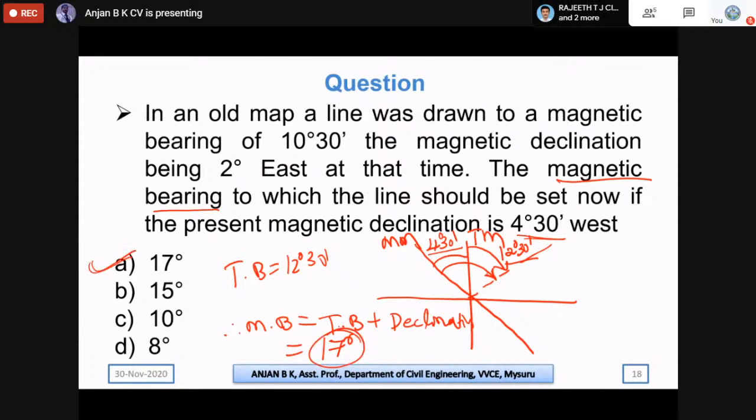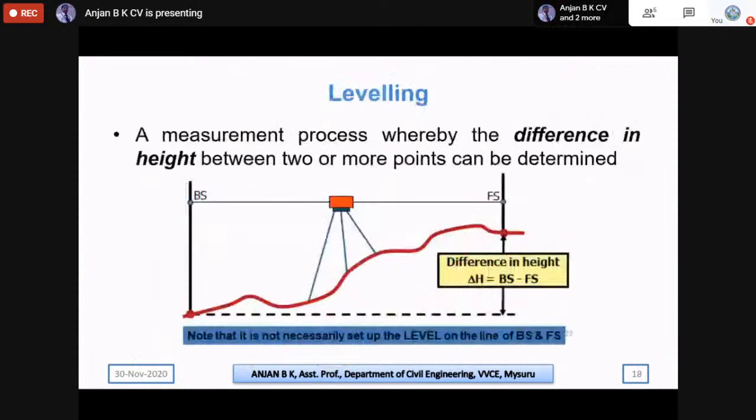So we need to subdivide this whole work into two parts. One is to calculate the true bearing with the first set of data in the old map, and in the second we take this further for the new current situation, where we need to calculate the magnetic bearing. So these are a few questions which are normally asked in the compass.